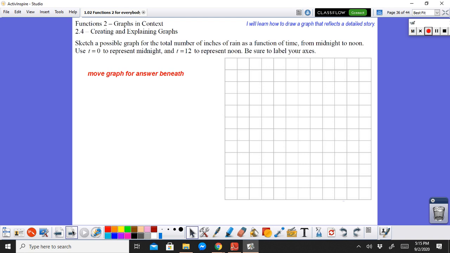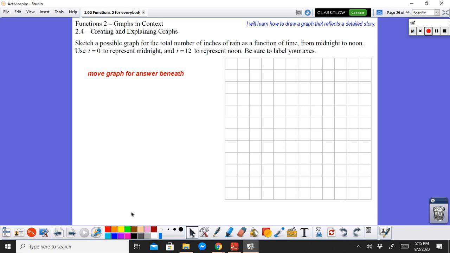You have to sketch a possible graph for the total number of inches of rain as a function of time. So function of time, so we put time on the x-axis, and we have from midnight to noon. Midnight is 12 in the night time, right? To noon, 12 in the afternoon.